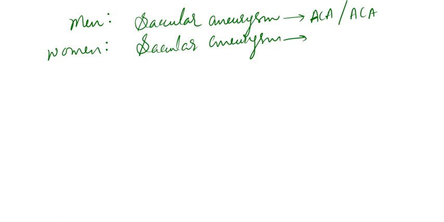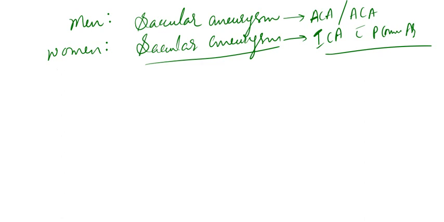But in women, the most common site for saccular aneurysms is the junction of the ICA, that is internal carotid artery, with the posterior communicating artery.